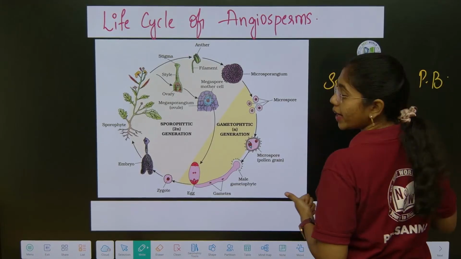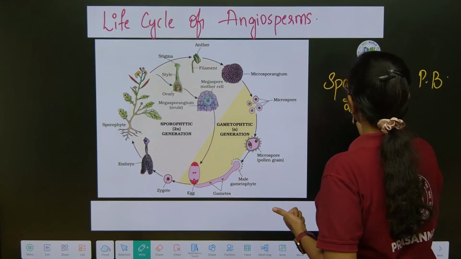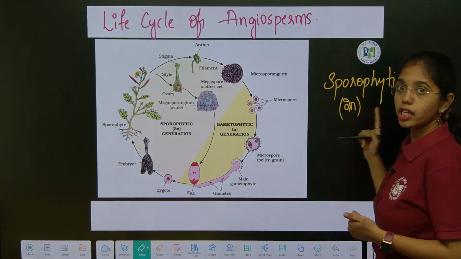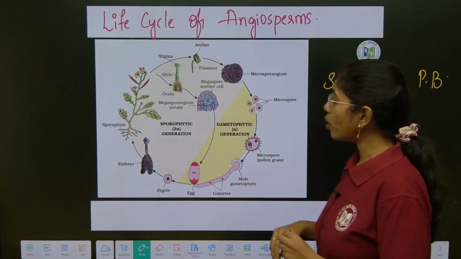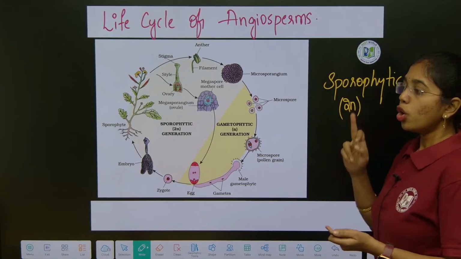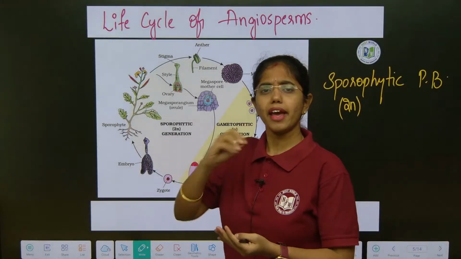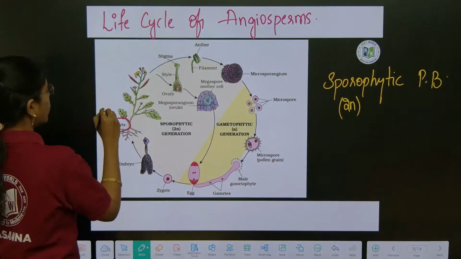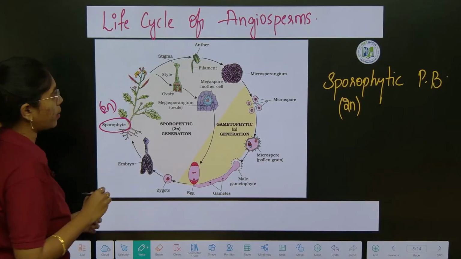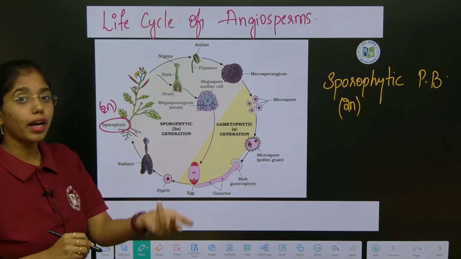When it is a sporophytic plant body, it is diploid, right? Diploid sporophytic plant body. So root, stem, leaf, flower, everything present in the plant body is diploid. Sporophyte, diplontic plant body, and this bears sexual organs also.